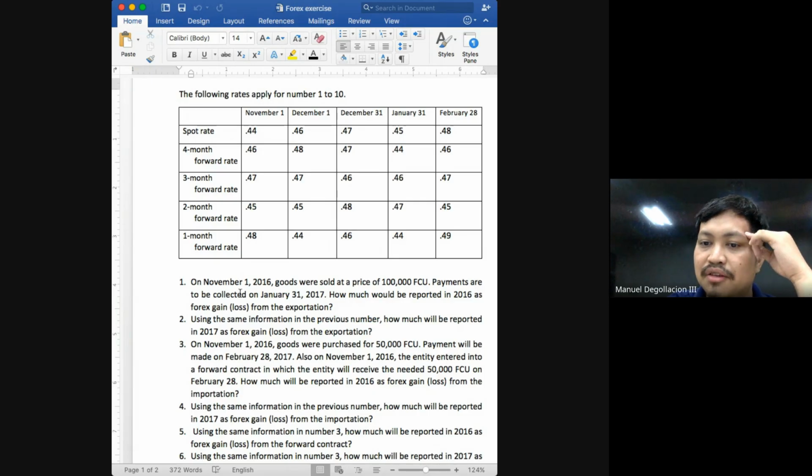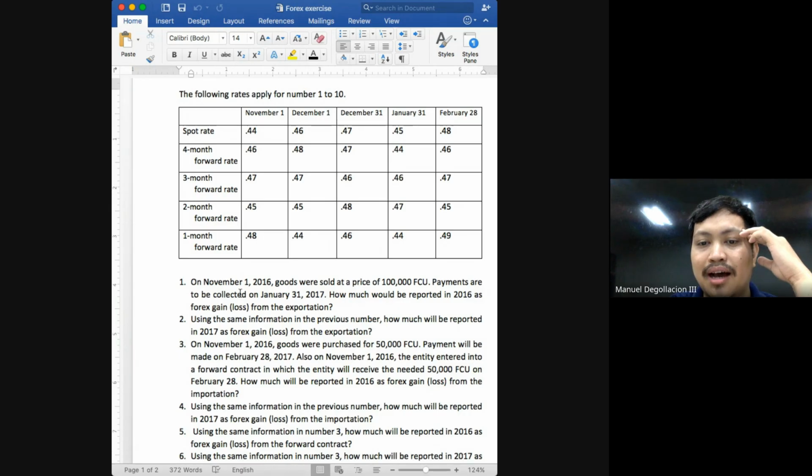It should be the equivalent of the 50,000. So you will have to convert the 50,000. The question now is, what rate are you going to use to convert the 50,000 into Philippine peso? Again, if it's only to record the importation or exportation transaction, the only rate relevant is your spot rate. But here in this problem, you're given several spot rates. The spot rate on November 1, December 1, December 31, January 31, and February 28. Which one are you going to use?